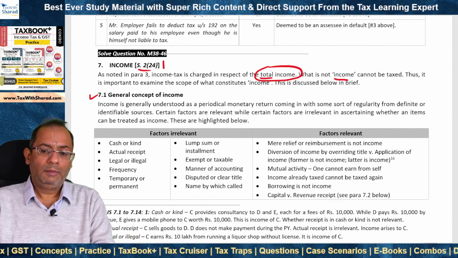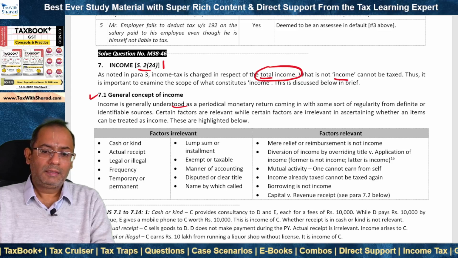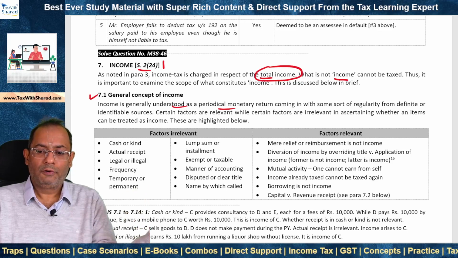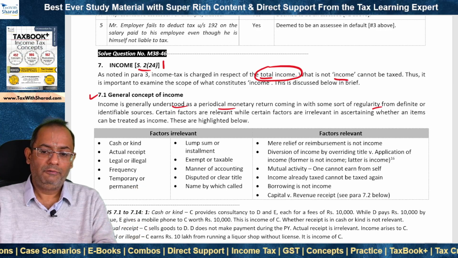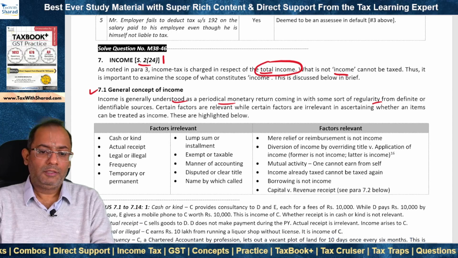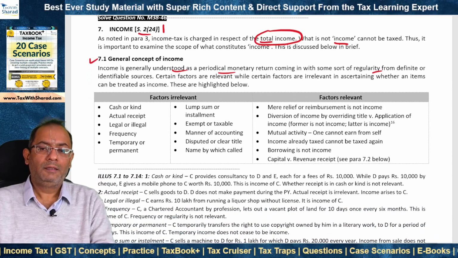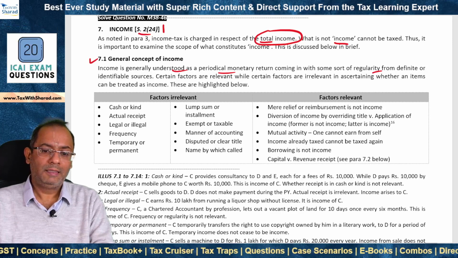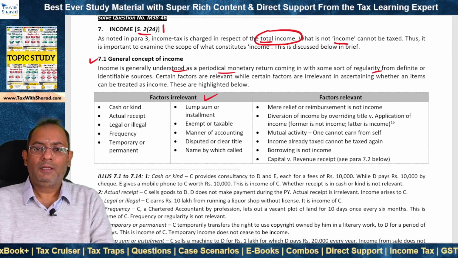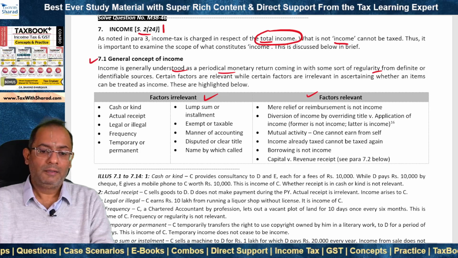Under the general concept of income, what is generally understood as income is a periodical monetary return coming in with some sort of regularity from definite or identifiable sources. So if an item falls within the general concept of income, it will be treated as income and it will be taxed under the Act unless it is specifically exempt. Certain factors are irrelevant for determining whether an item is in the nature of income, while certain factors are relevant.